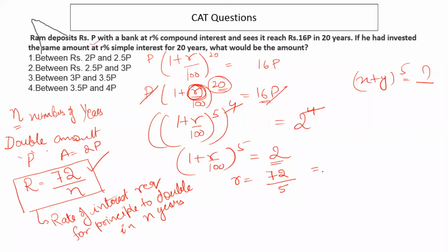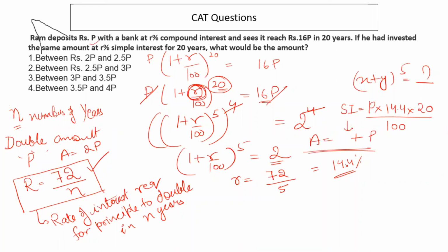which is around 14.4%. Right? So calculate simple interest for this 14.4%, keeping principal as P, r as 14.4, time as 20, upon 100, right? And then after calculating this, you add this simple interest to your principal to find the amount, right? And then you will arrive at an option which will be in between these options which are given in the question.